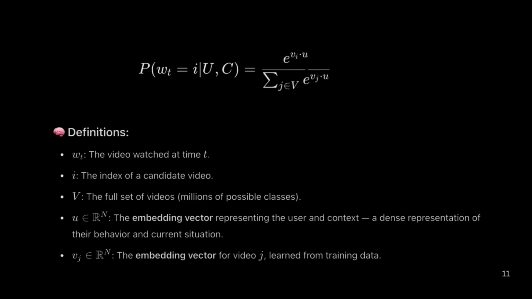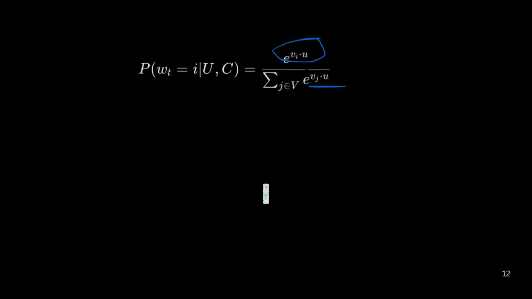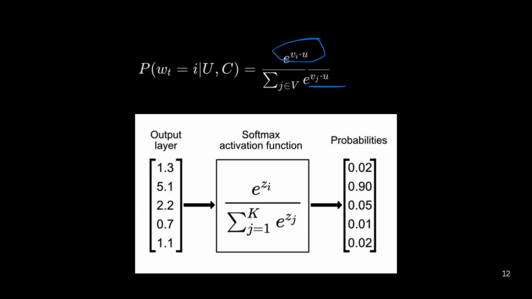Some definitions. Each video v_j and the user context pair u are vectors in the same high-dimensional space. The dot product v_j·u measures the compatibility between a video and the user context. These compatibility scores are passed through a softmax function to produce a probability distribution over all possible videos. The video with the highest probability is the one most likely to be watched by the user at time t.